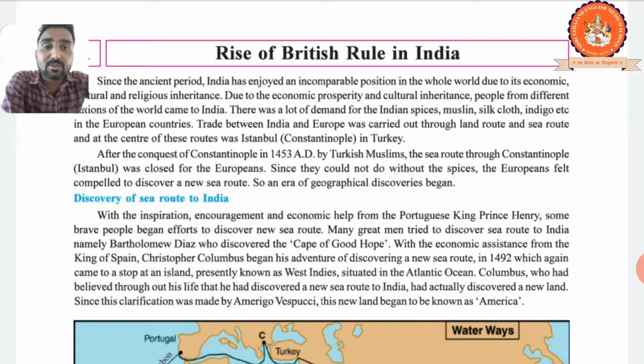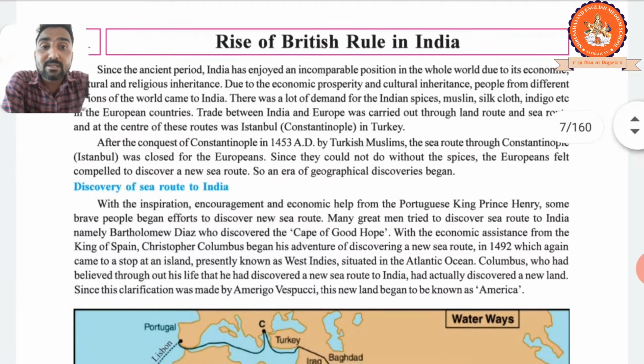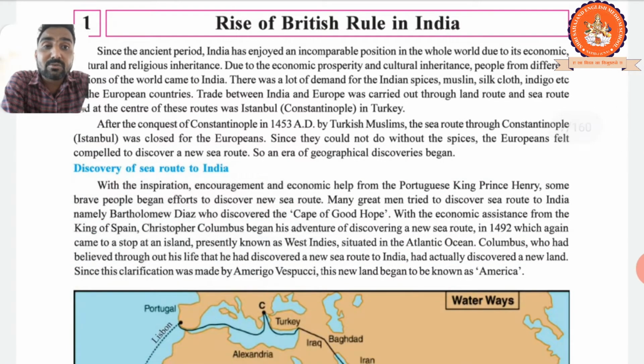If I ask you why an era of geographical discovery began, your answer is: after the conquest of Constantinople in 1453 AD by the Turkish Muslims, the sea route through Constantinople was closed. So Europeans needed to find a new sea route for trading with India. That's why an era of geographical discovery began. Clear?